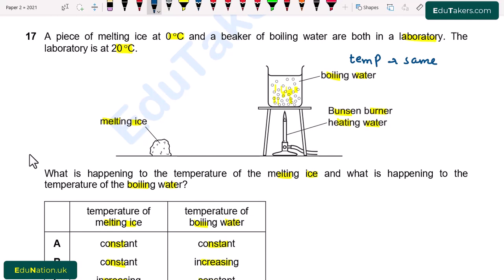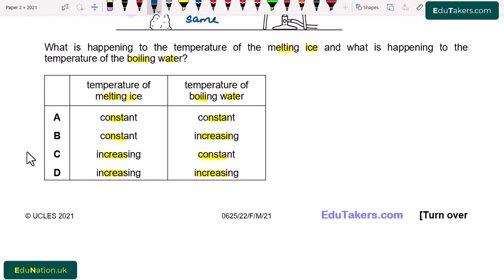Means that the heat is used for the melting of ice. So there is no change in temperature of the ice. Its temperature also remains same. So from here, A is correct, which means that the temperature of melting ice and boiling water is constant.